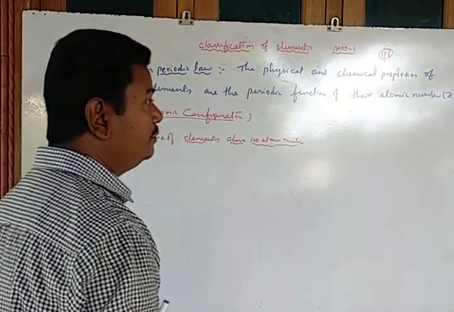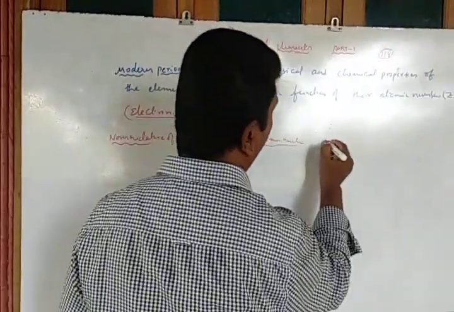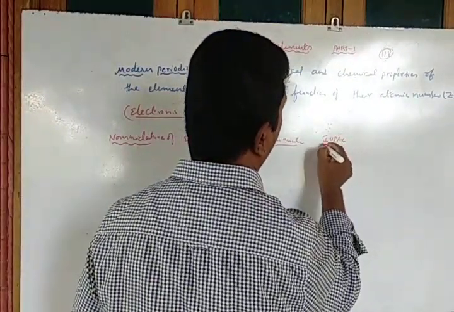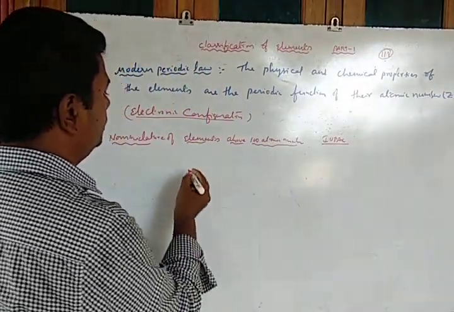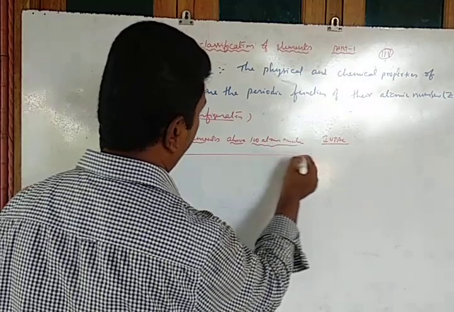Here we have to follow the IUPAC nomenclature, International Union of Pure and Applied Chemistry. For this one, we have a particular table.